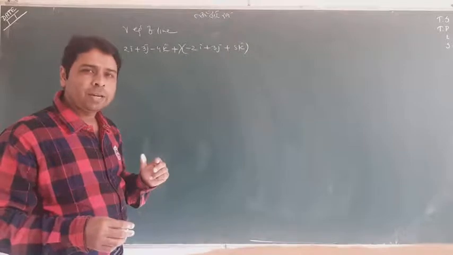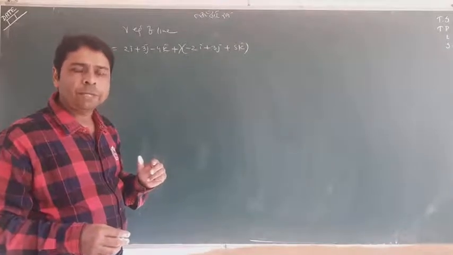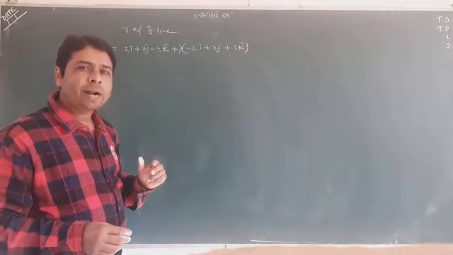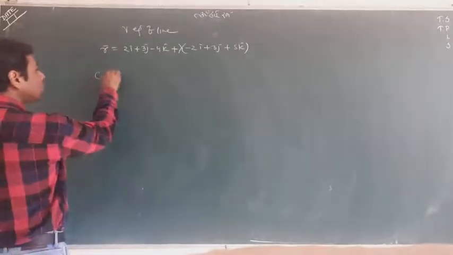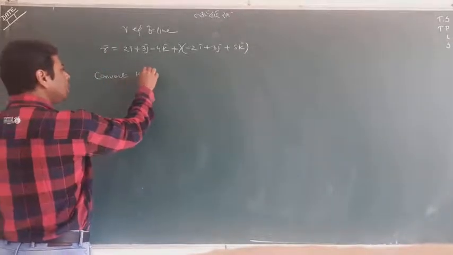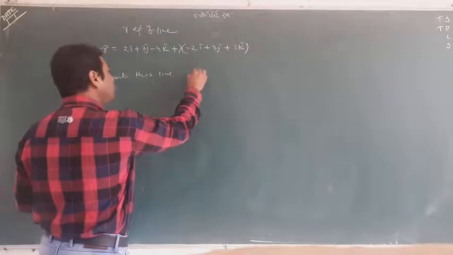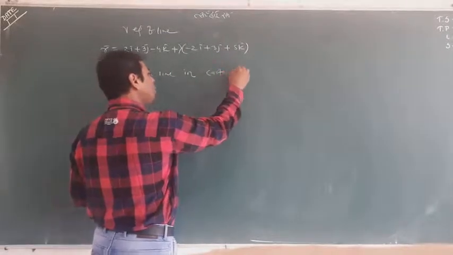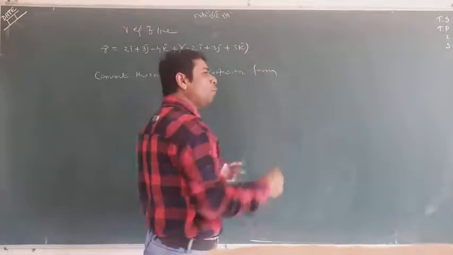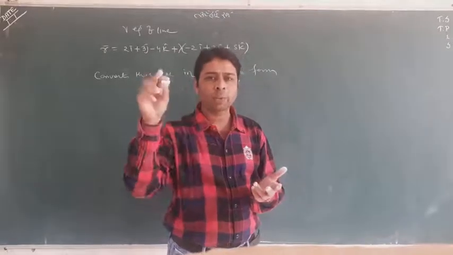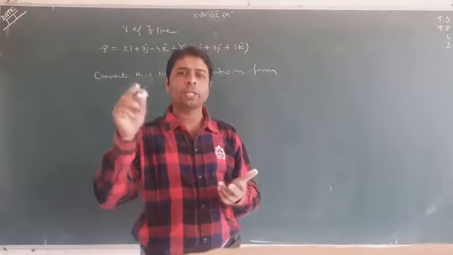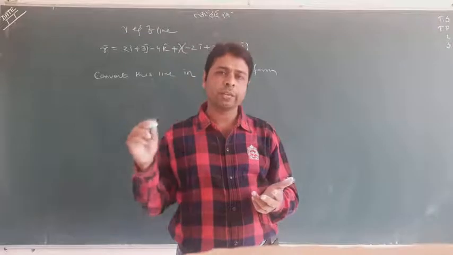If I say convert this line into Cartesian form, you should look at what the Cartesian form is: (x minus x1) upon a equals (y minus y1) upon b equals (z minus z1) upon c.